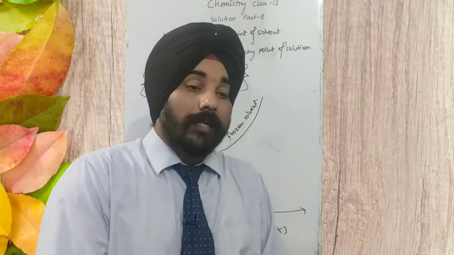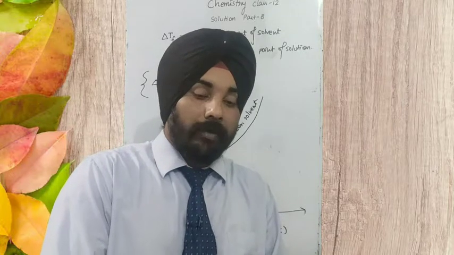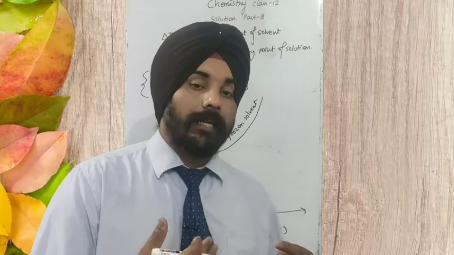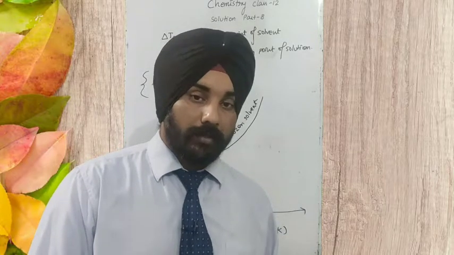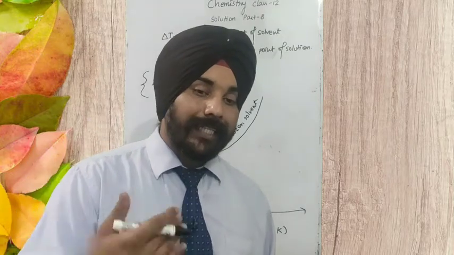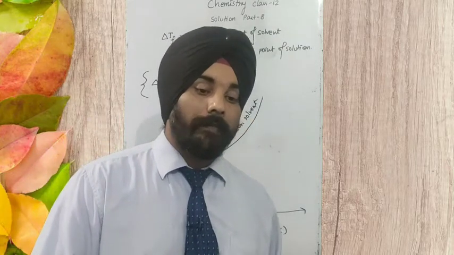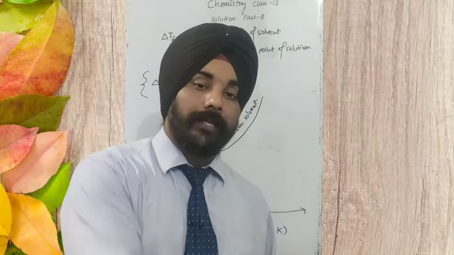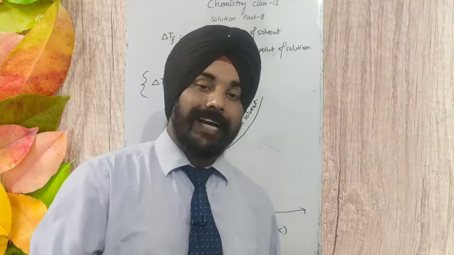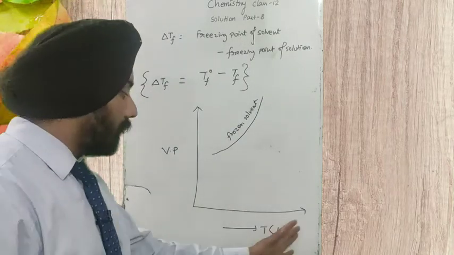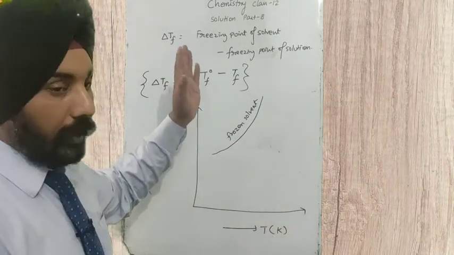That means I'm increasing the concentration of the solute, the number of moles of solute in the solution. As we increase the concentration of solute, vapor pressure goes on decreasing. The more solute, the more the decrease in vapor pressure. Is that clear, everybody?